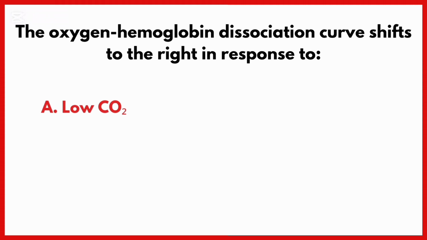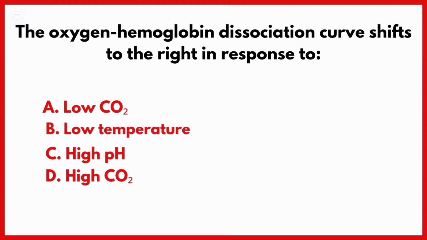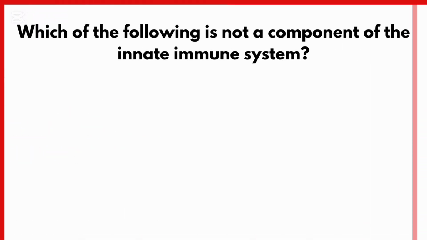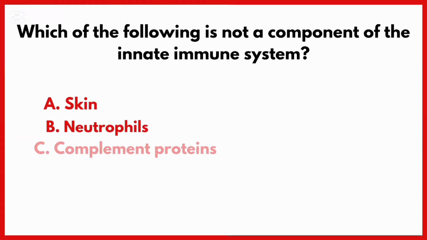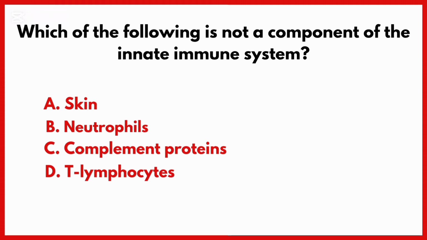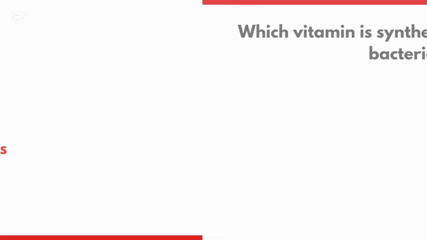The oxygen hemoglobin dissociation curve shifts to the right in response to. Correct answer is option D, high carbon dioxide. Which of the following is not a component of the innate immune system? Correct answer is option D, T lymphocyte.